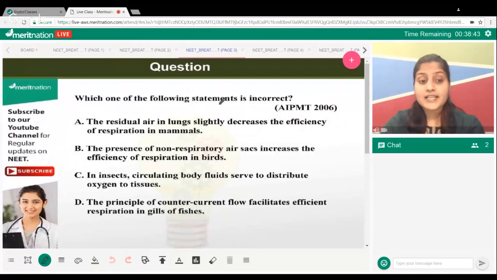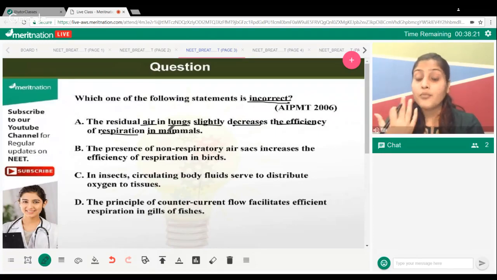The question is asking you about the incorrect statement, right? You need to find something which is wrongly written over here. The residual air in lungs slightly decreases the efficiency of respiration in mammals. Do you believe that the air that remains in your lungs is slightly decreasing our efficiency?